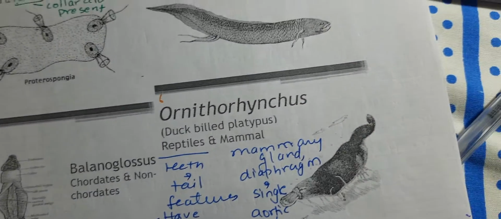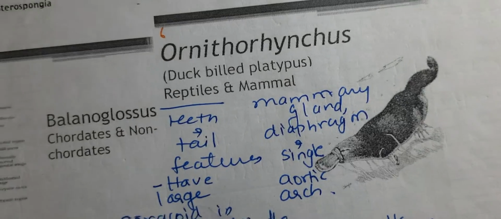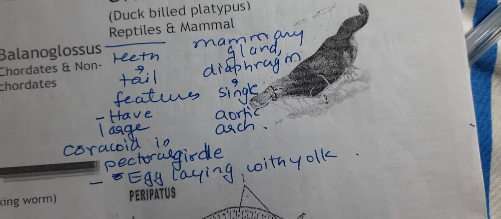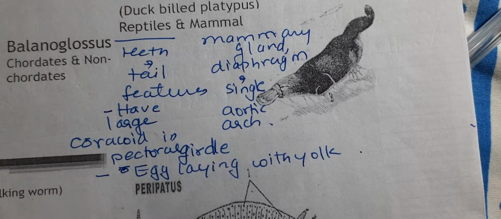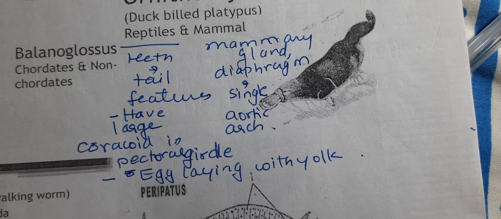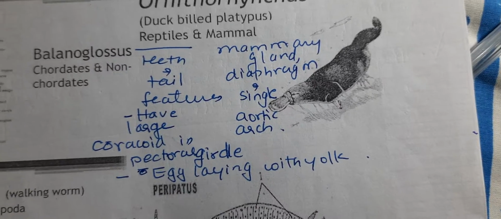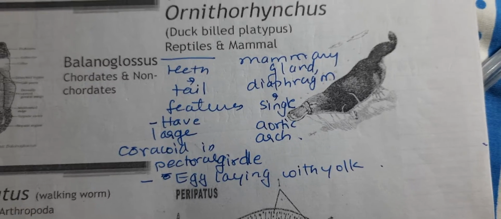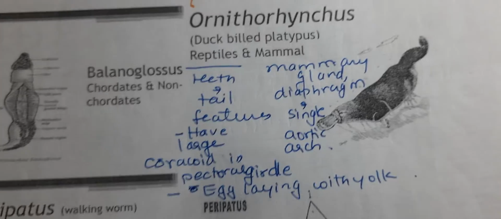Ornithorhynchus, the duck-billed platypus, is the connecting link between reptiles and mammals, because they have teeth and tail features, a large coracoid in the pectoral girdle, and egg laying with yolk. So these characters are there of reptiles, and they have mammary glands, a diaphragm and a single aortic arch. So these features are common with the mammals.